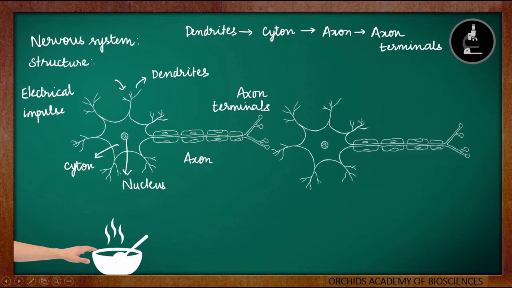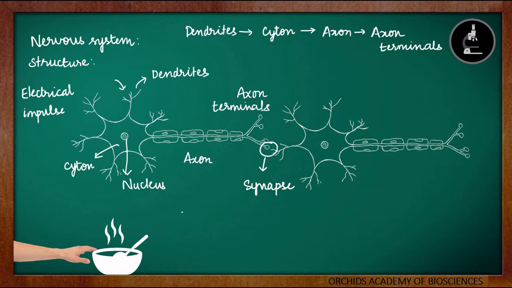They are connected, but there is always a gap in between two neurons, and this gap in between two neurons is called a synapse. So there are various neurons which will receive this information. There are some neurons which will receive the information of taste. There will be some neurons which will receive the information of smell. Some neurons will receive the information whether it is hot or cold. So there are various neurons in our body to receive the information, and these are called the receptor neurons because they receive the information from the surroundings.